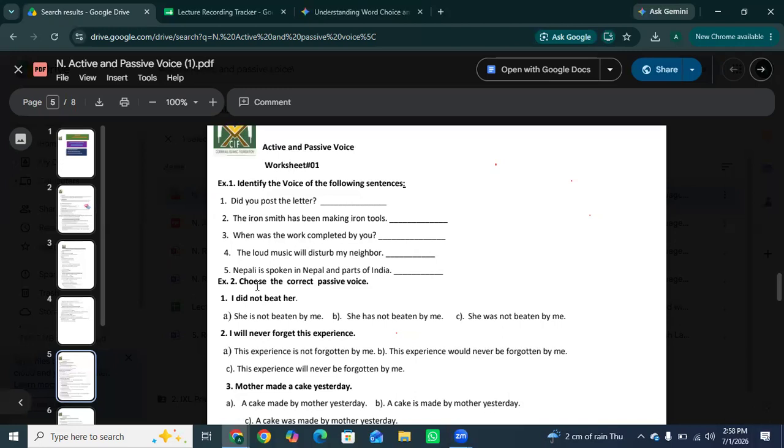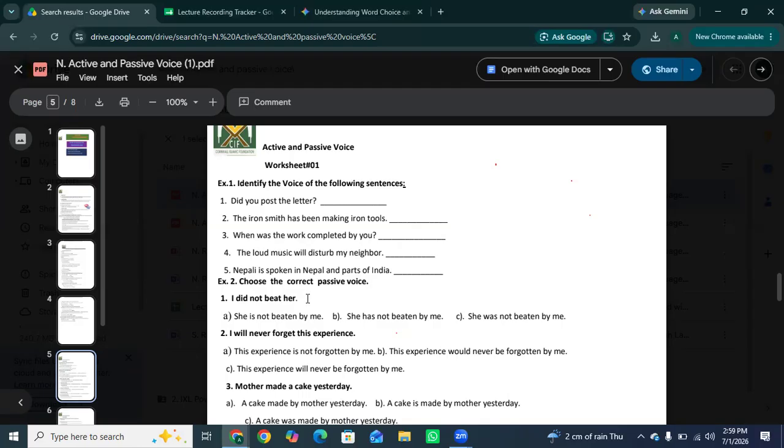Nepali is spoken in Nepal and parts of India. It is passive voice because the subject is the language Nepali. A language cannot open its mouth and speak.